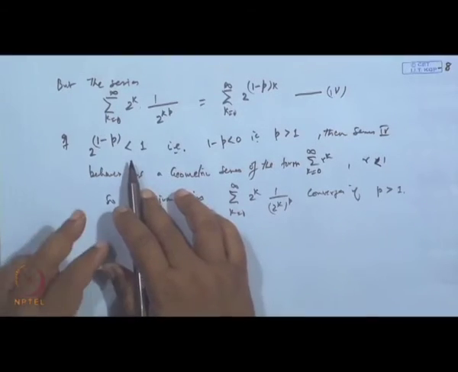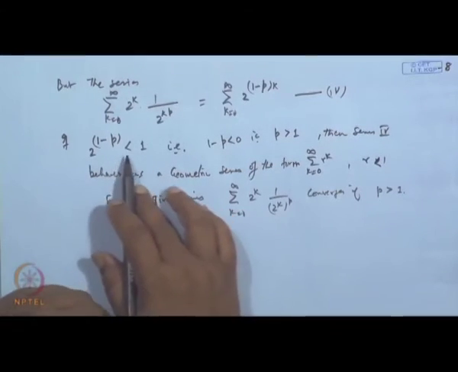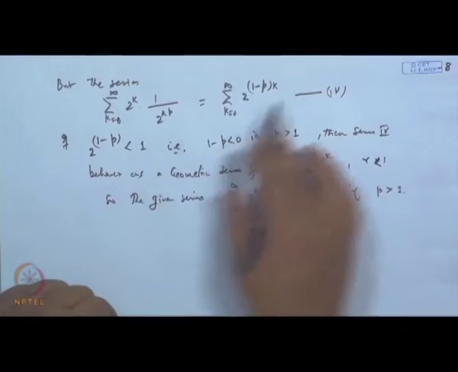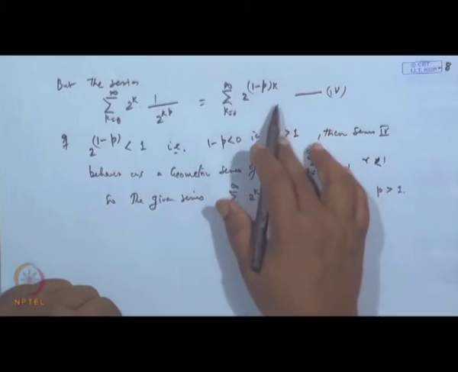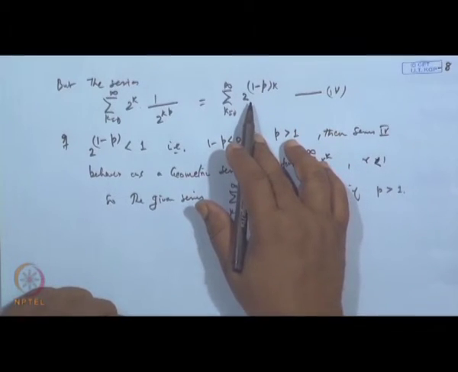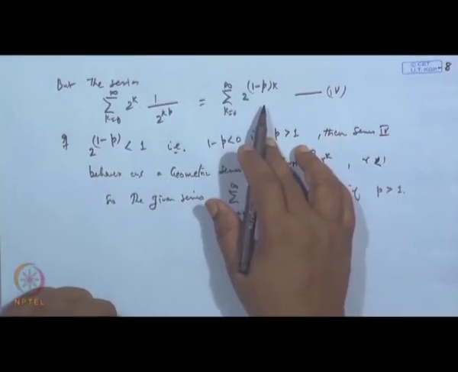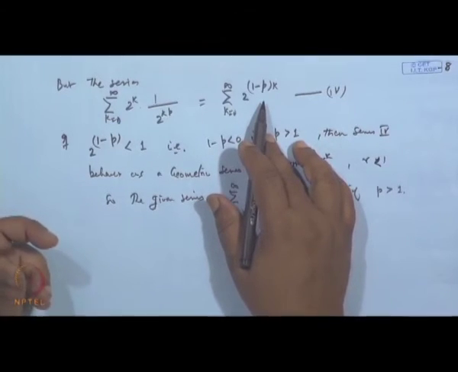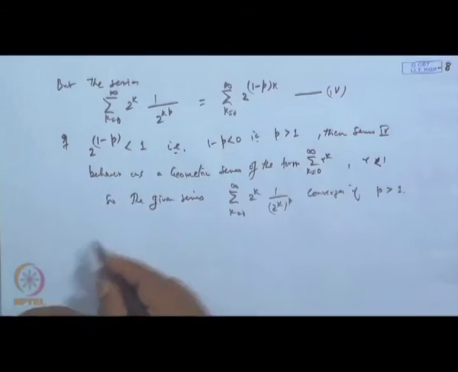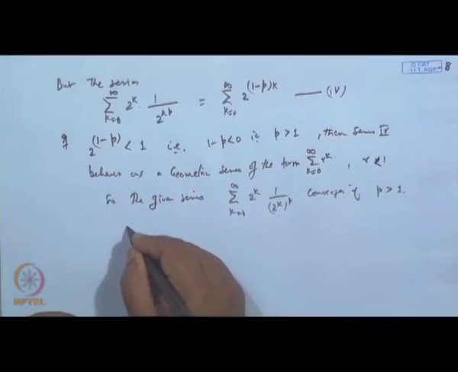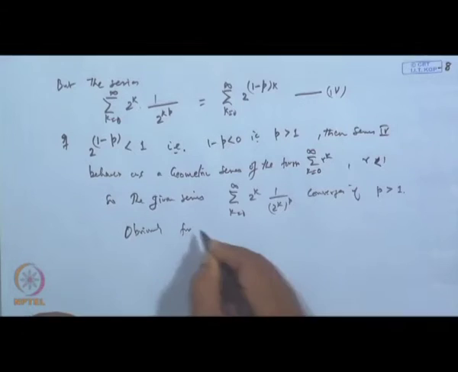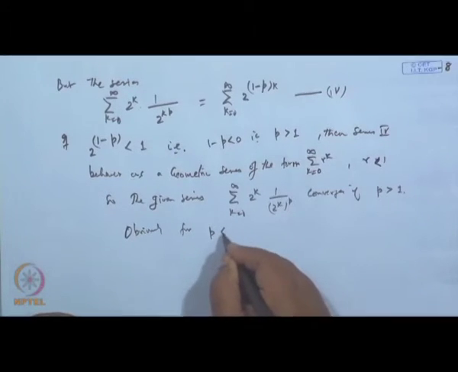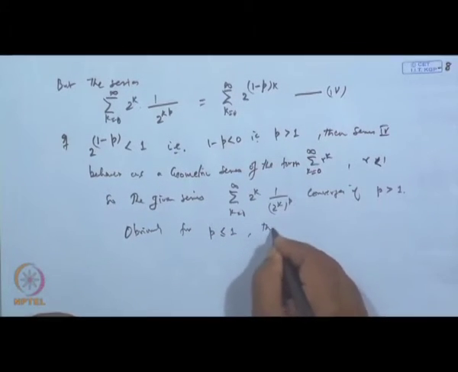If this ratio is greater than 1, obviously the limit of the nth term does not go to 0, therefore it diverges. When it is equal to 1 also it will diverge. So for p less than or equal to 1, the series diverges.